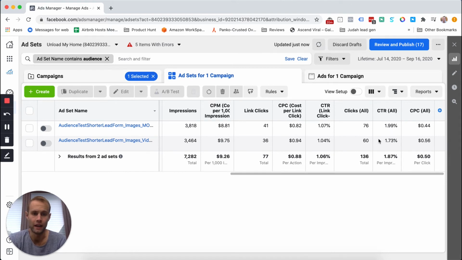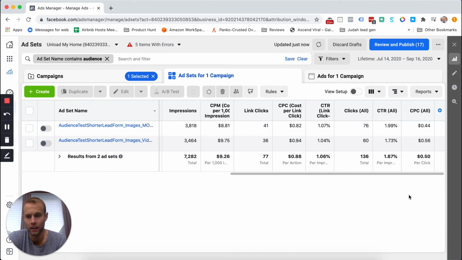So we can look at the click-through rate for the link. So that's people, in that case, who open that lead form. It's pretty much the same between those two, so there's not really a clear winner there.